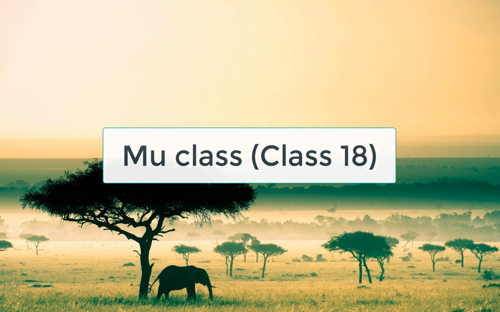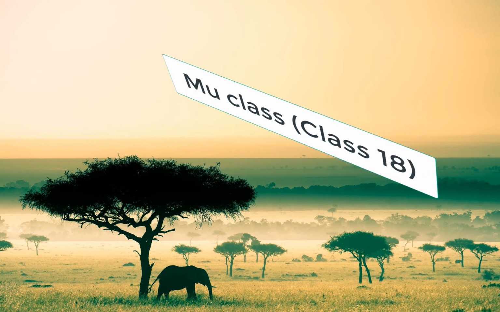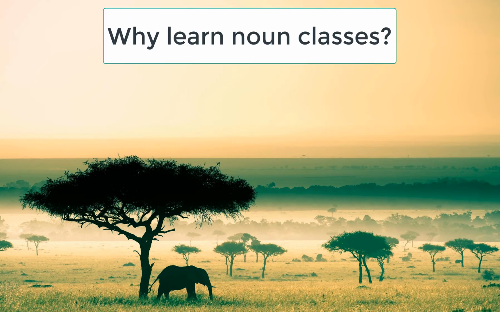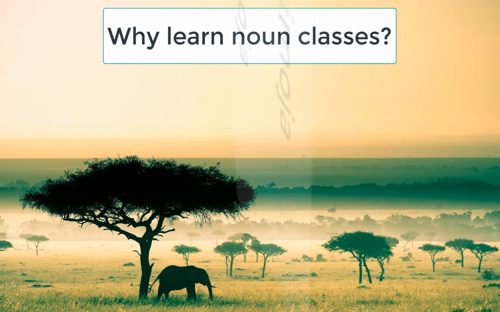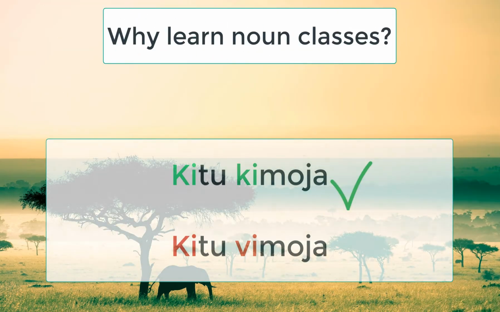Most of the time, you will see the importance of these classes when we learn noun and adjective agreement. For example, we have seen kitu kimoja. That kitu must have kimoja. It cannot be kitu vimoja or kitu vitano.